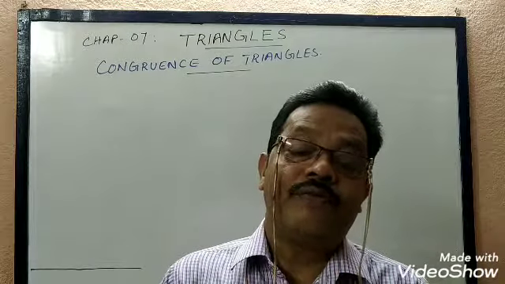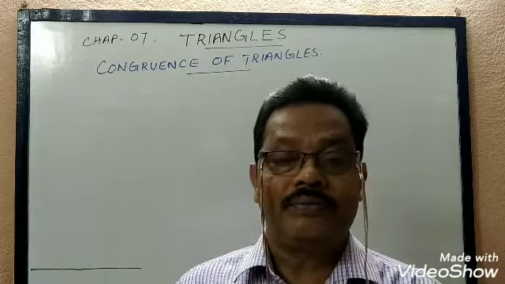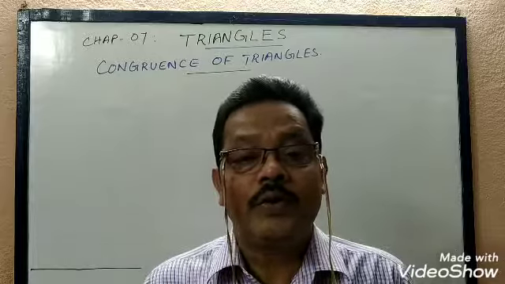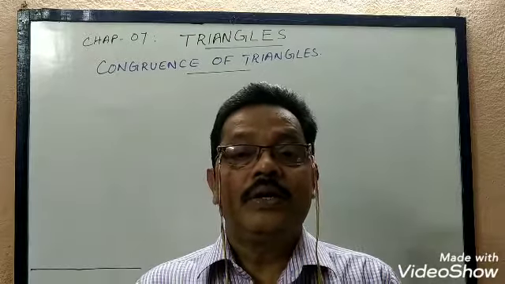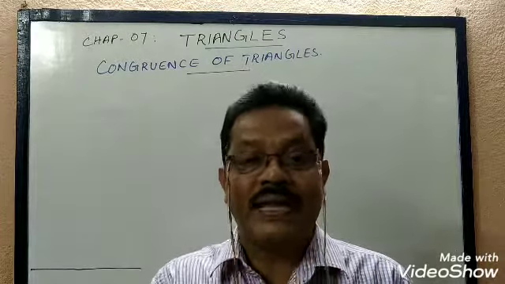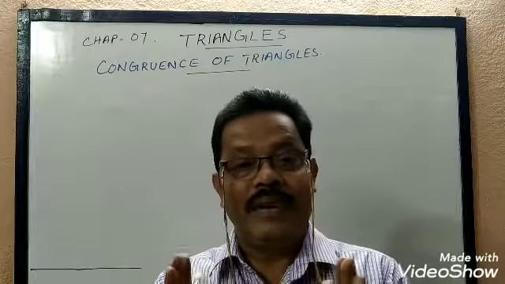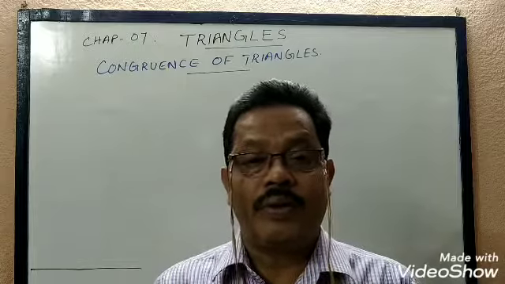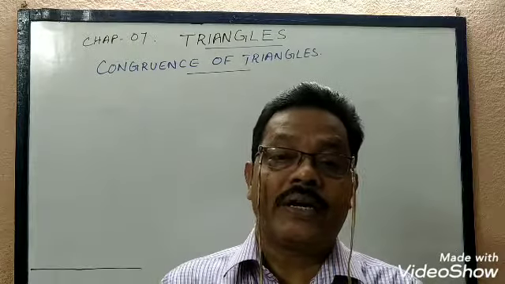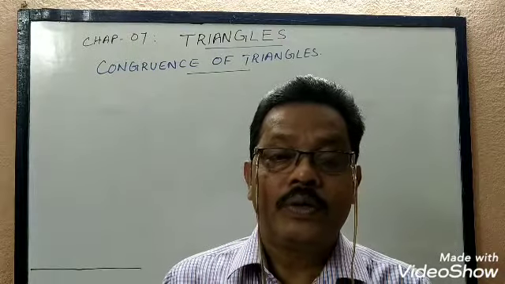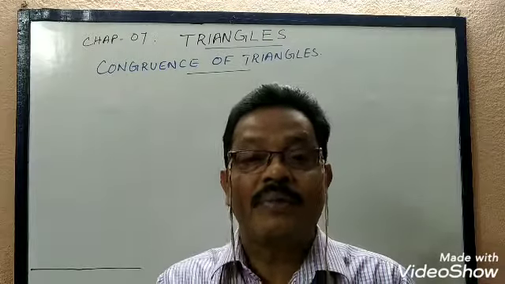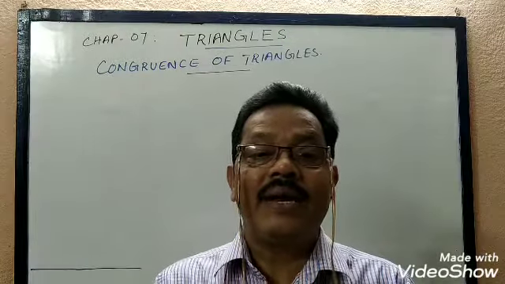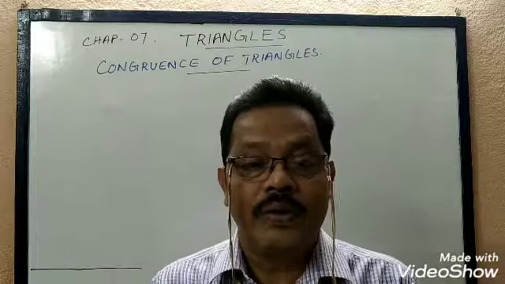What will be the condition for two squares to be congruent? Two squares congruent होने के लिए क्या condition होगा? Two squares are congruent if they have the same side. Then one square will be kept exactly over the other square. What is the condition for two circles to be congruent? Two circles are congruent if they have the same radii. If they have the same radii, then they will be congruent.